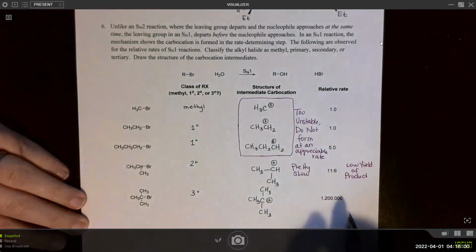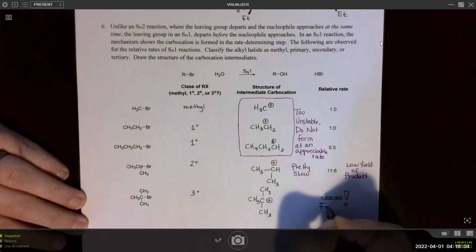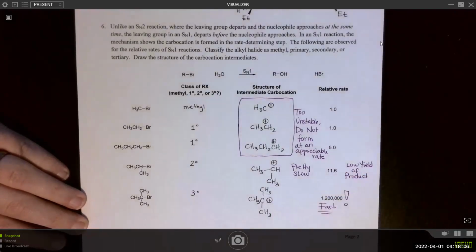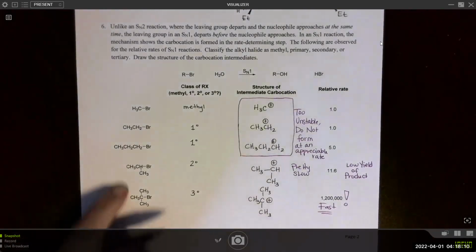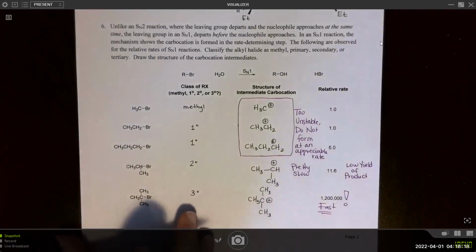Whereas this one, woo, right? Fast. This one definitely forms quickly. This is a great substrate. Really the only good substrate of any of these in an SN1 reaction.